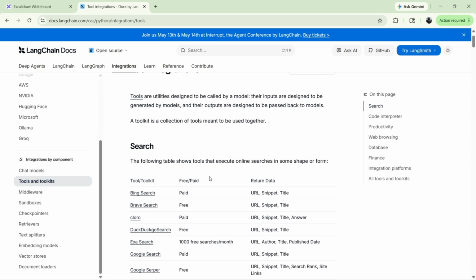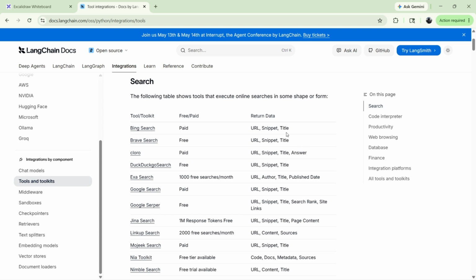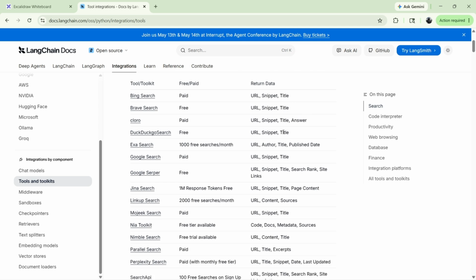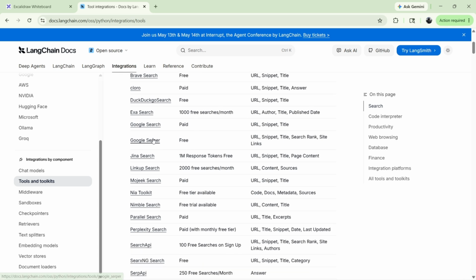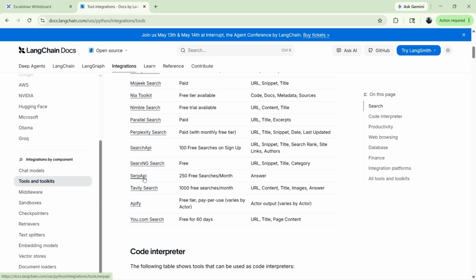This is the official documentation of LangChain, and we will see some tools. Bing Search, which is the paid version, returns the URL, snippet and title, and it is used for searching URLs. Brave Search is also the same, and it is free to use. DuckDuckGo search is a famous one and is also used for searching. Google Search, Google Serper, and these are the things we have used. And we have Tavily Search, which we are going to use today. And we have SearchAPI also, which is also used for searching.